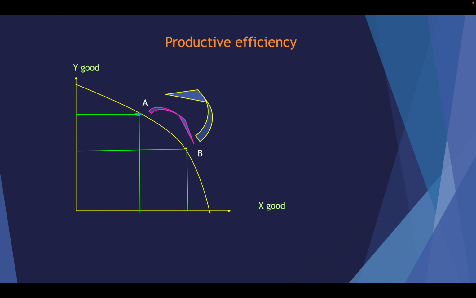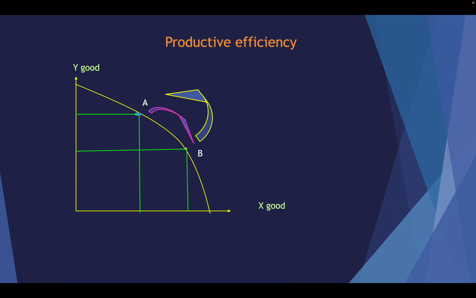Then when there is productive efficiency, we are on the PPC curve, at the points on the PPC curve. Any point on the PPC curve, where the goods and services are being produced, is productive efficiency. Here, I take 2 points to show the productive efficiency. And I have to say another one. On the PPC curve, we can also show the opportunity cost. That's the important one, because in economics we always discuss the opportunity cost.